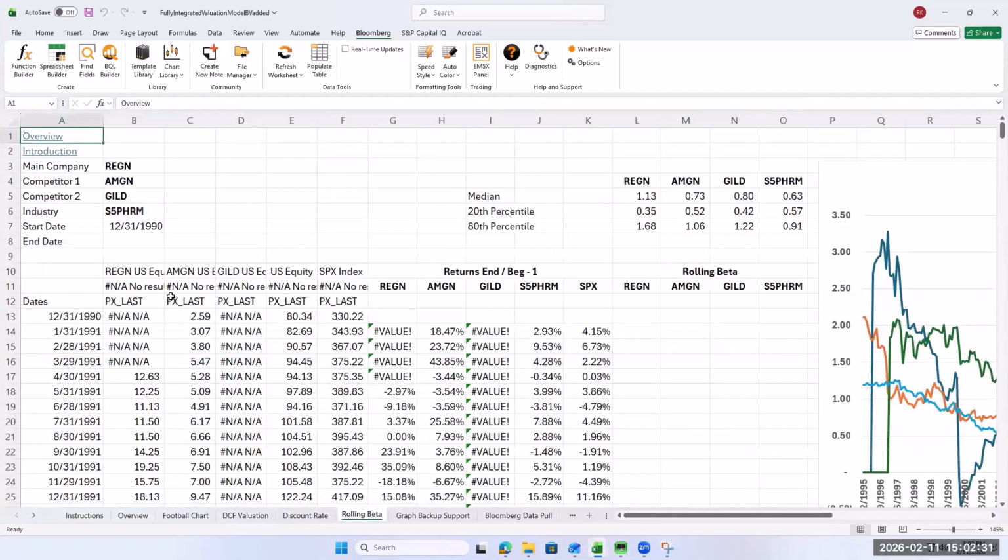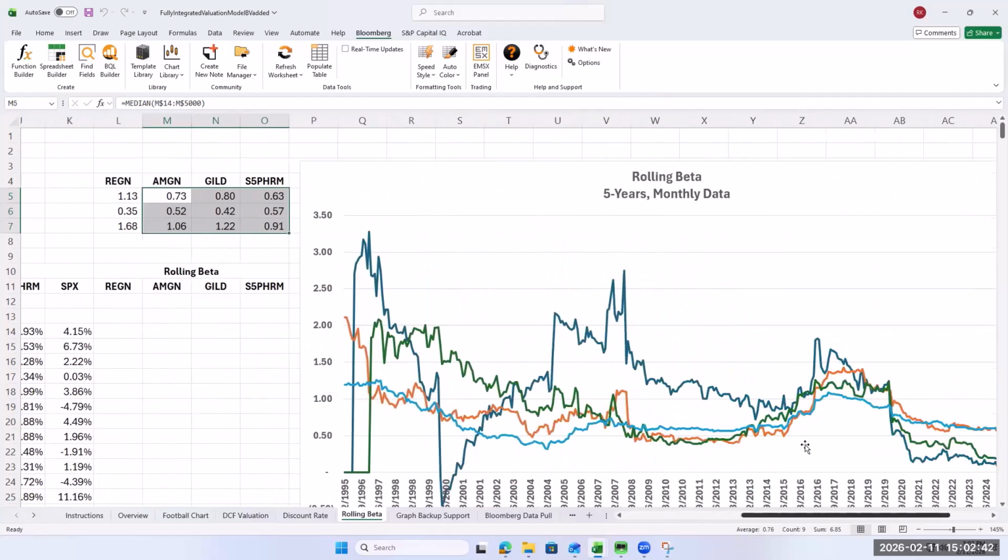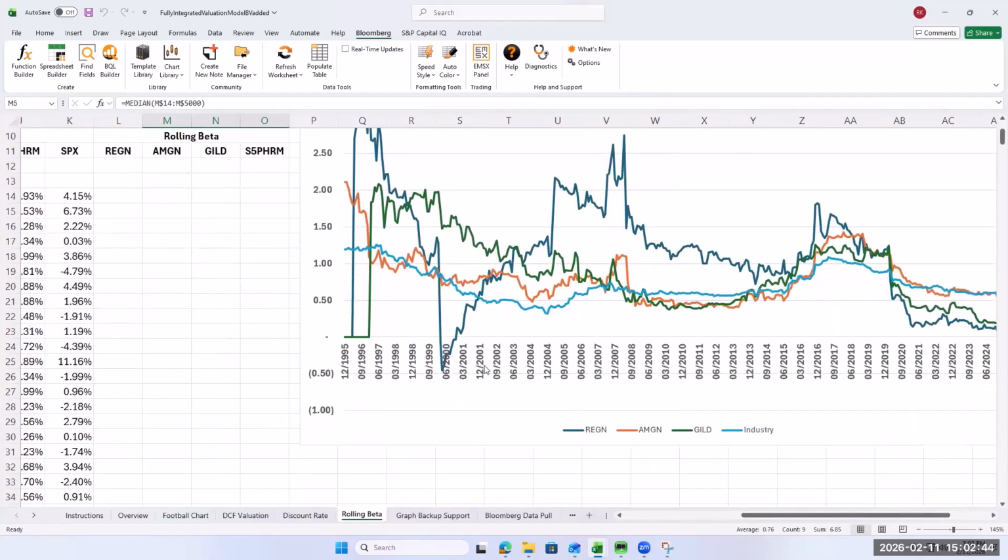All right, so we look at the rolling beta. Regeneron is actually trading at a higher beta than the market. But if we look at the actual data, we can see if there's something strange going on with them. They've kind of been all over the place.